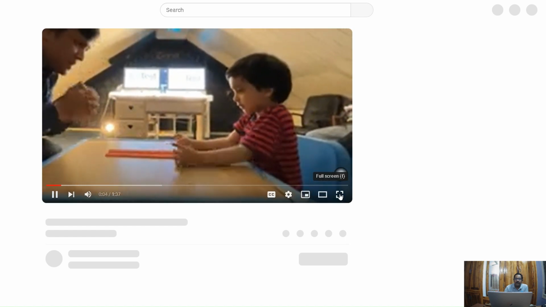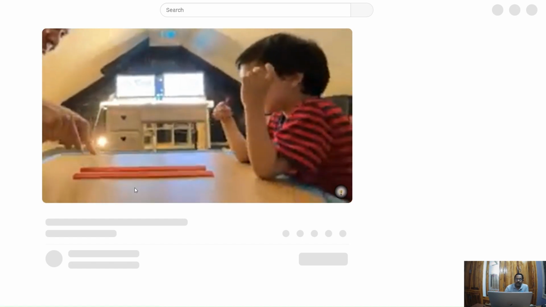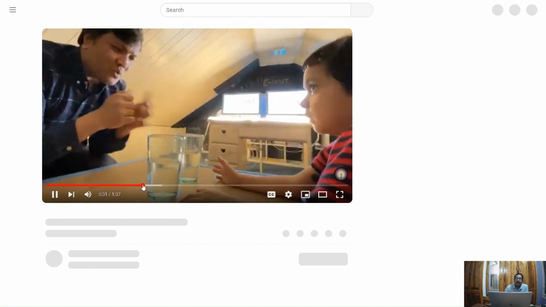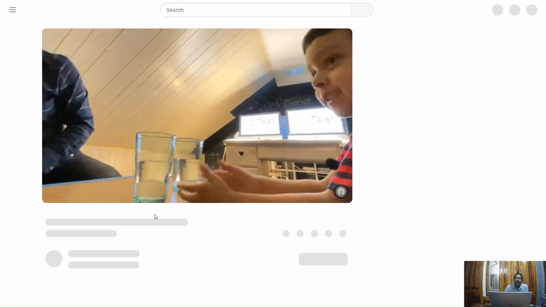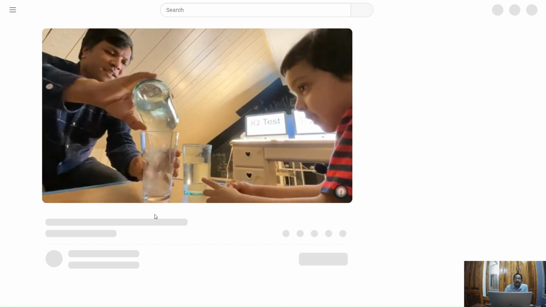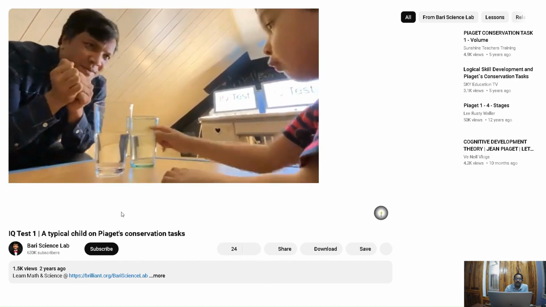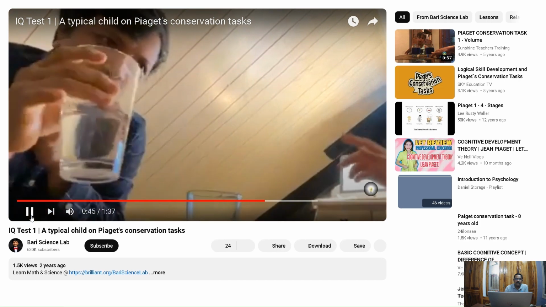How many glasses do we have? One, two. Two glasses. Which glass is bigger? Is this glass bigger? This glass is bigger, or are they the same? They both have the same water. Okay, now I'm gonna put this water over here. Now this glass has more water. Look at the glass. How many glasses do we have? One, two. Whose glass has more water? That one. This glass has more water.